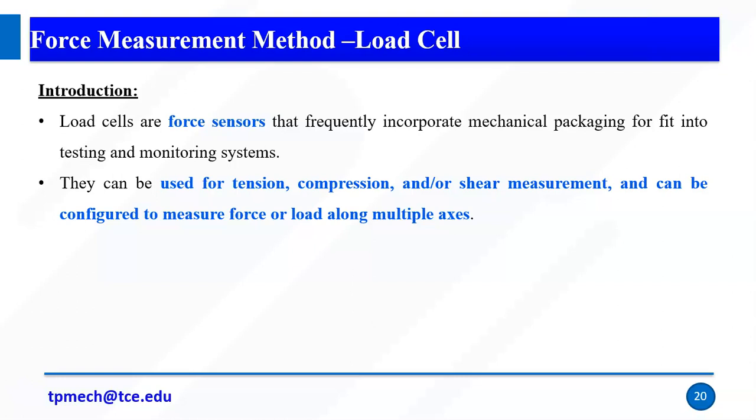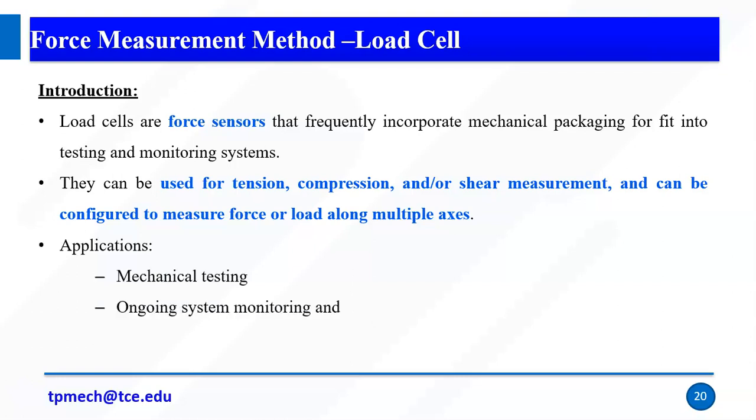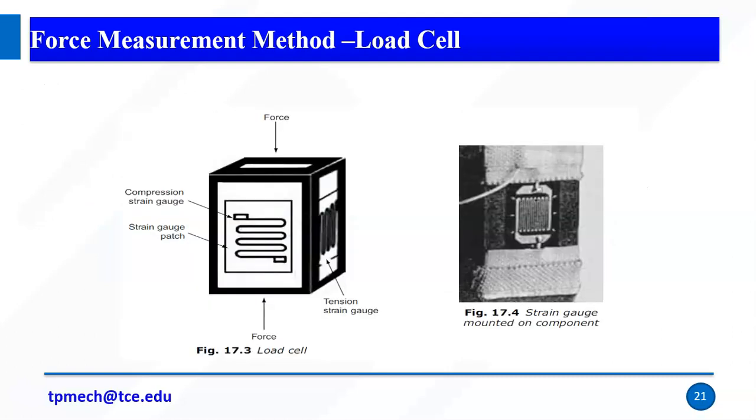We can measure along any axis. So whichever axis we need, we need to wind accordingly. Right. So the applications are mechanical testing, ongoing system monitoring, and devices such as industrial weighing modules and scales. These are some of the applications for load cells.